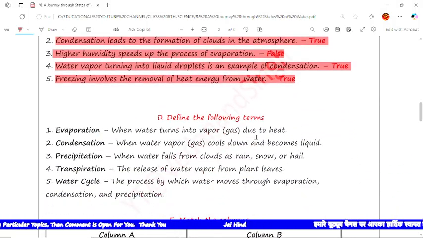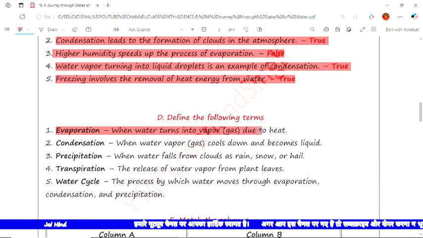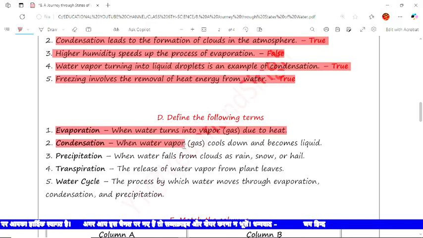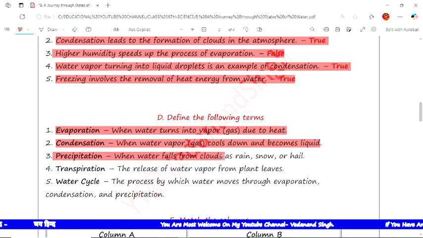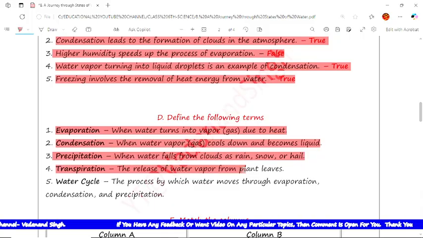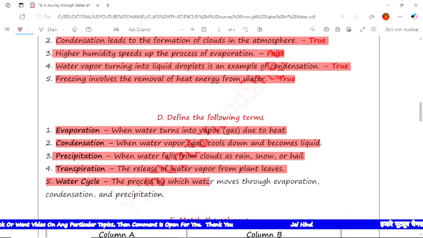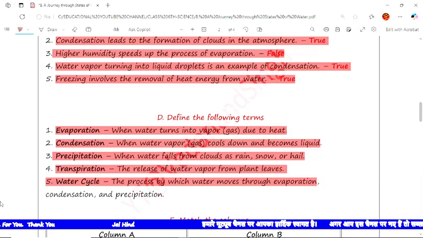So the next is define the following terms. The first term is evaporation. When water turns into vapor gas due to heat, that is evaporation. The next is condensation. When water vapor gas cools down and becomes liquid, that is known as condensation. Next is precipitation. When water falls from clouds as rain, snow or hail, that is called precipitation. Next is transpiration. The release of water vapor from the leaves of plants, that is transpiration. And water cycle. The process by which water moves through evaporation, condensation and precipitation, that is known as the water cycle.